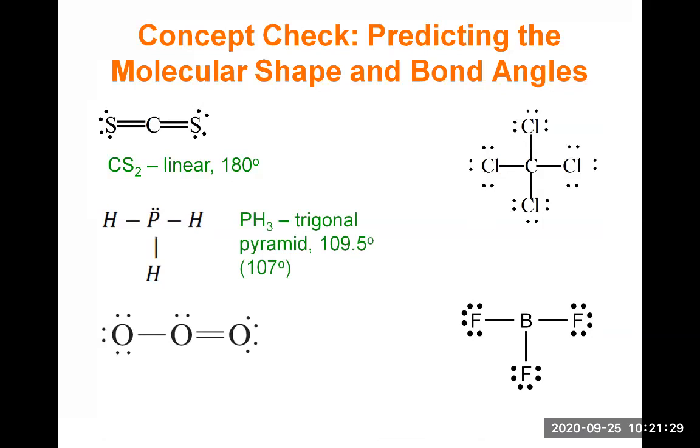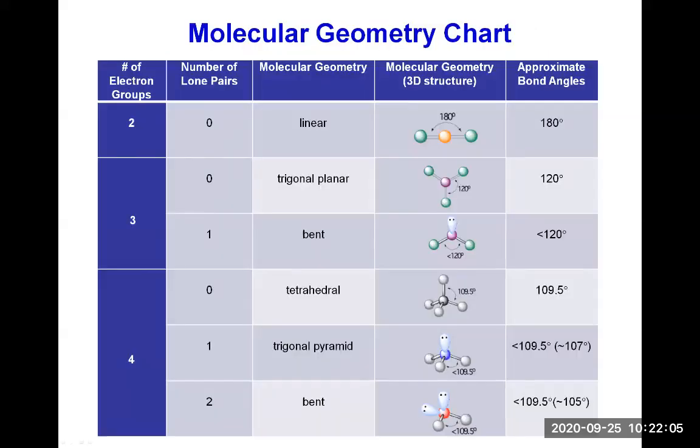The molecule below is ozone, formula O3. 3 oxygens bonded together, and the central atom is the oxygen in the center. It's surrounded by a single bond, a double bond, and a lone pair. So that's 3 electron groups. 3 electron groups with 1 lone pair.